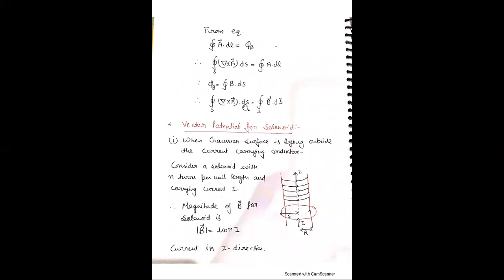Therefore, the integral of del cross A dot dS is equal to the integral of B dot dS. This is the representation of vector potential using magnetic flux, or also from Stokes theorem with the help of the magnetic field.